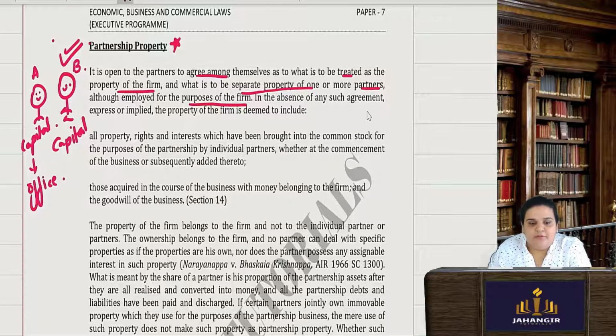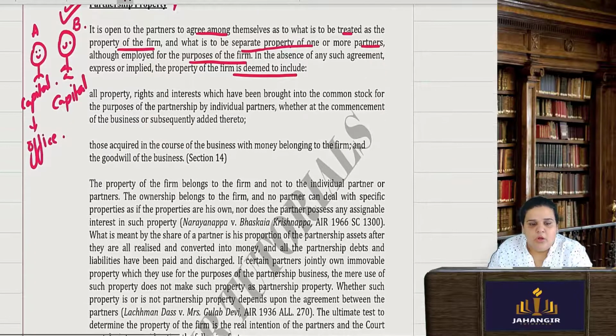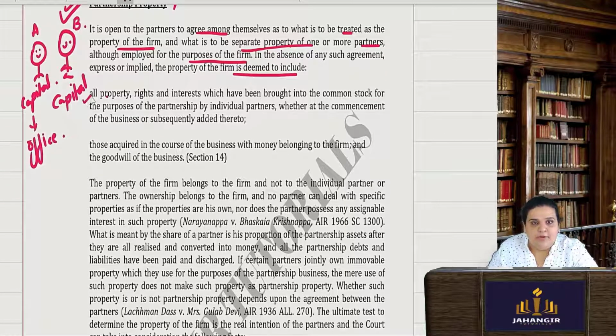Now, in the absence of any such agreement, the property of the firm is deemed to include all the property, rights and interests which have been brought into the common stock for the purpose of the partnership by the individual partners, whether at the commencement of the business or subsequently thereto.